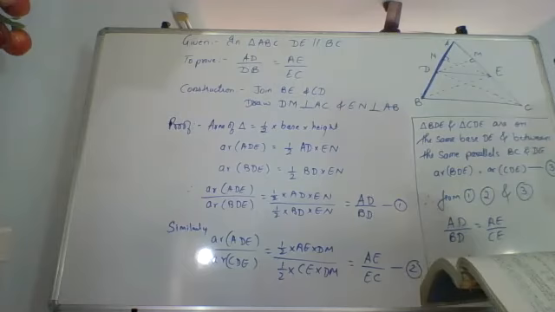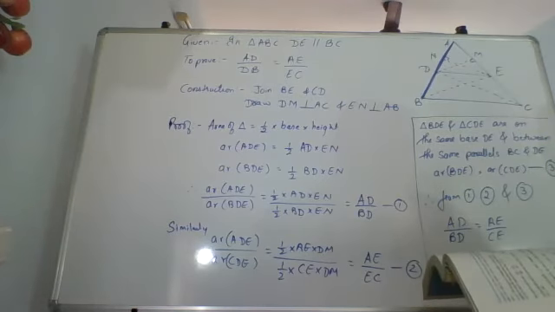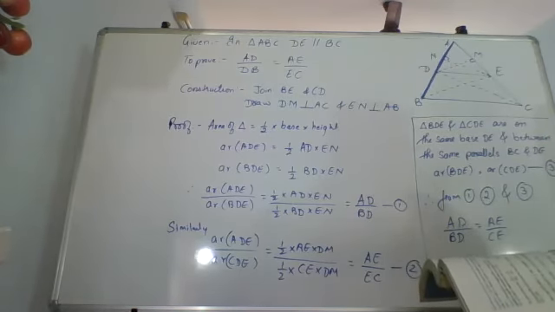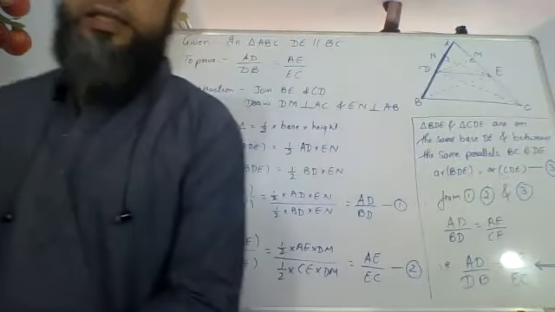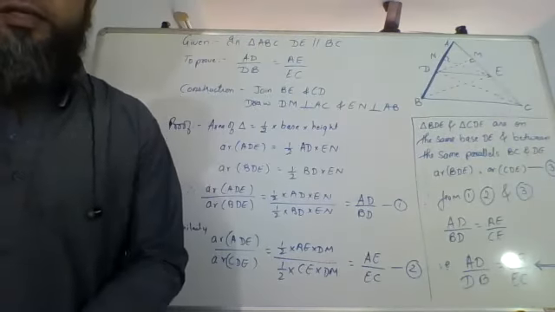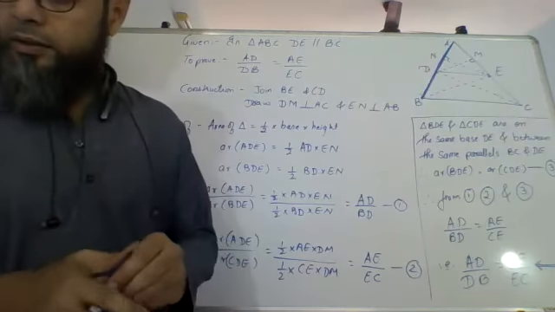AD upon DB equals AE upon EC. That's your proof. This is BPT, the basic proportionality theorem or Thales theorem. Capital here.